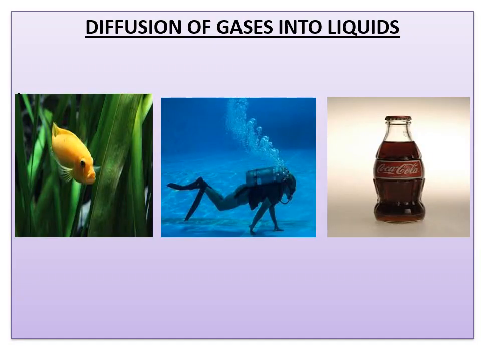Up to now, we have learned diffusion of gases into gases, diffusion of liquid into liquid, and diffusion of solid particles into liquid. Here, one more point you have to remember: some gases available in the atmosphere, like oxygen and carbon dioxide, diffuse in water. Diffusion here is nothing but dissolving in water.